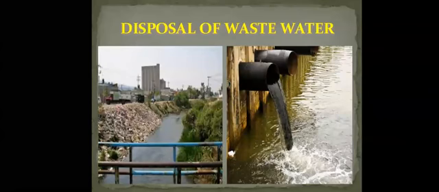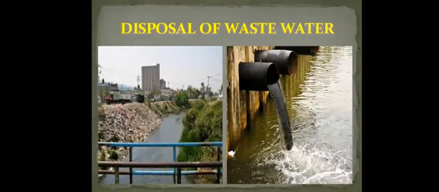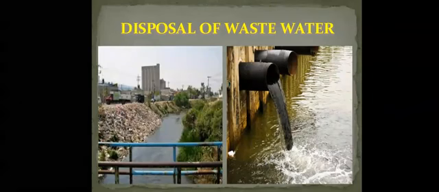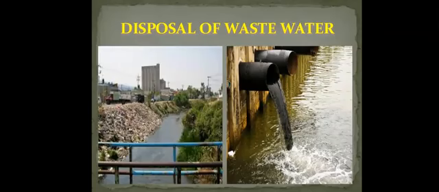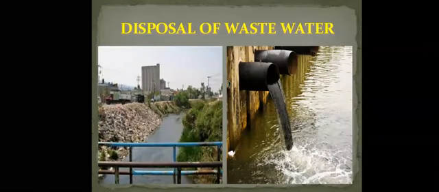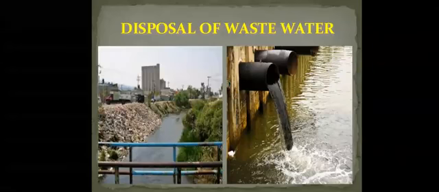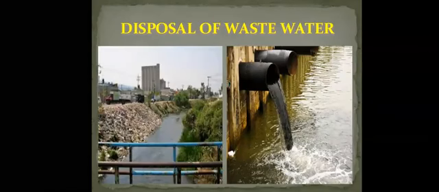The wastewater from the residential buildings as well as from the factories and industries contains many kinds of impurities. As you can see in this picture, the water here is not pure, it is black. That means the water is impure. Some of the impurities get dissolved in water while some do not.